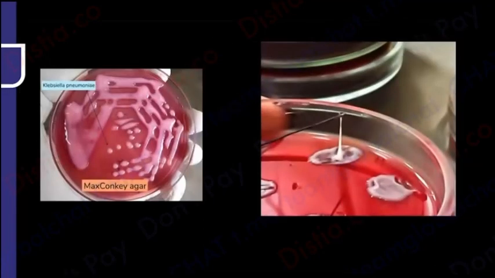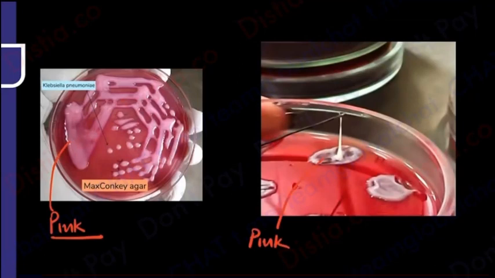So have a look at this. These are your MacConkey agar plates. Of course, it has come out to be pink. Anything pink definitely tells me that it is definitely lactose fermentation. But look at the shine on its surface. It's very, very shiny.